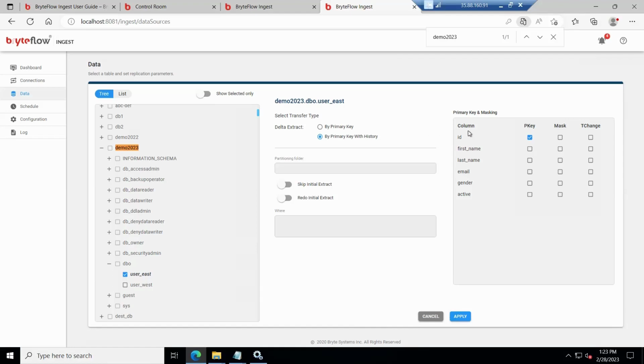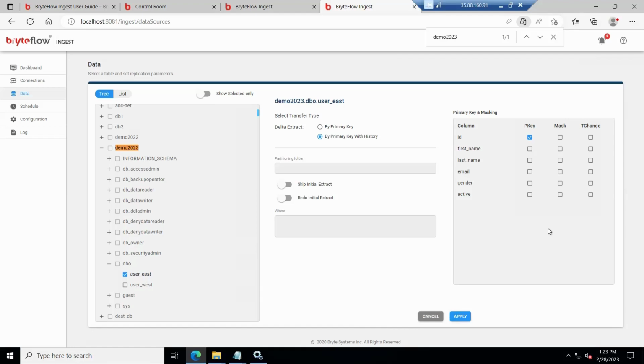On the right-hand side, you can see the column list. Then it allows you to select the primary keys. So Ingest will automatically detect and select the primary key for you. The second column is mask. So mask is a secondary feature. So if you select any of the mask and any of the columns, then data for that column is never extracted. It comes out as null.